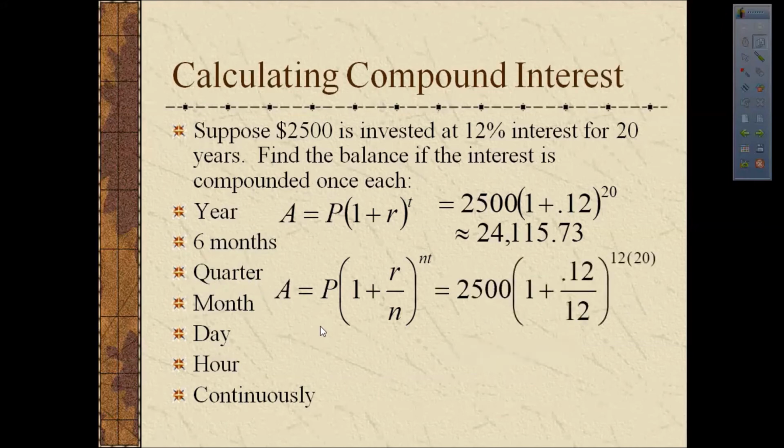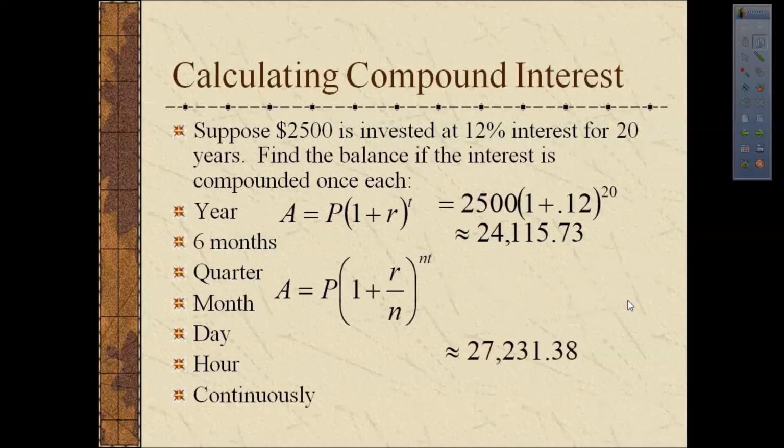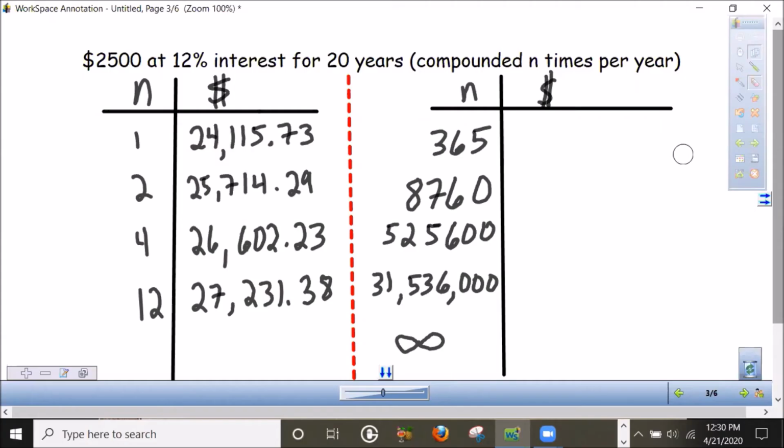Maybe monthly would be better than quarterly. So let's see what would happen if we compound 12 times per year. Now we get $27,231.38. So I see a definite pattern here. The more times we compound per year, the higher our amount of money goes. So I think we may have discovered maybe a get-rich-quick scheme, or at least a get-rich in 20 years scheme.